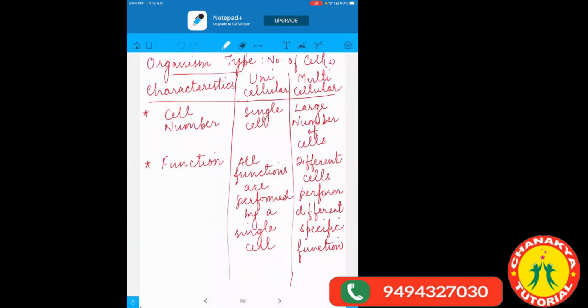Now you should increase your learning capability. We know one difference: only one cell and more than one cell. Though we are aware of the other differences also, we should know how to implement them. Like Yukta knows division of labor, but she was not aware of how to implement it in this case. But later on, she recognized, okay, this was also the major point. So like this, now you should think how we can correlate these topics with this topic.